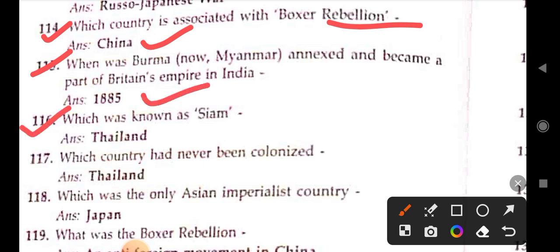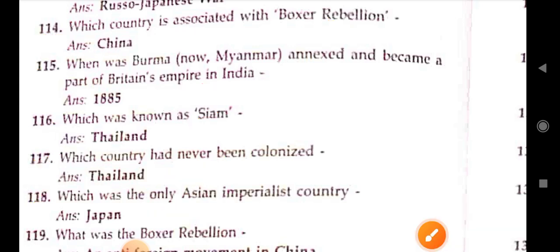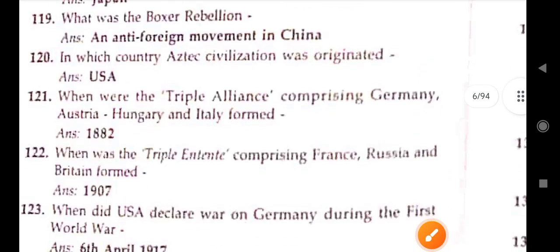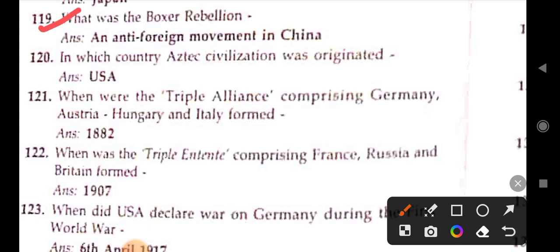1885. Which was known as Siam, Thailand. Which country had never been colonized? Thailand. Which was the only Asian imperialist country? Japan. What was the Boxer Rebellion? An anti-foreign movement in China.